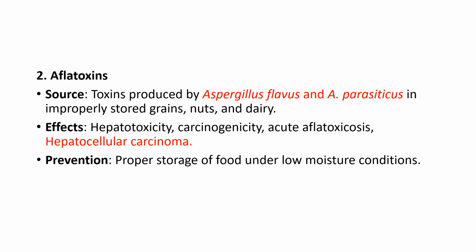The second toxin that we are going to discuss is aflatoxin. The source of the toxin is Aspergillus flavus and Aspergillus parasiticus in improperly stored grains, nuts, or dairy. Effects of this aflatoxin are hepatotoxicity, carcinogenicity, acute aflatoxicosis, hepatocellular carcinoma, etc. And the prevention is by proper storage of food under low moisture conditions.